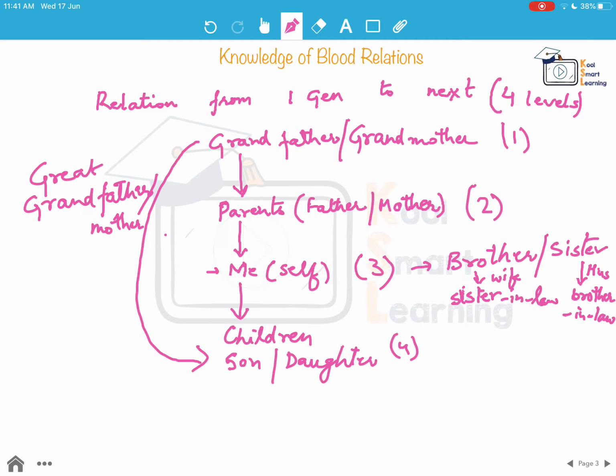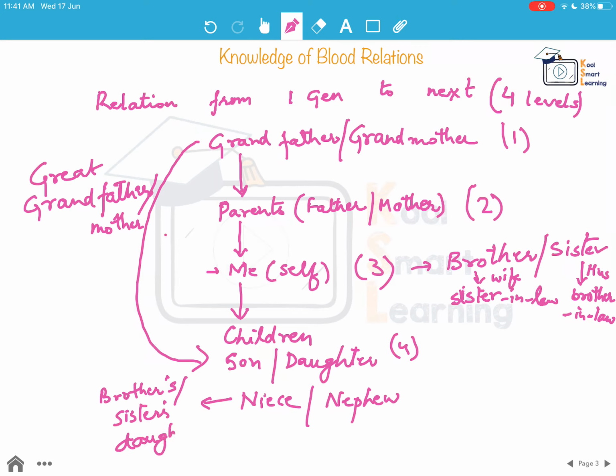Similarly, on this 4th level, besides son and daughter, we will have niece and nephew. Niece is brother or sister's daughter, right?